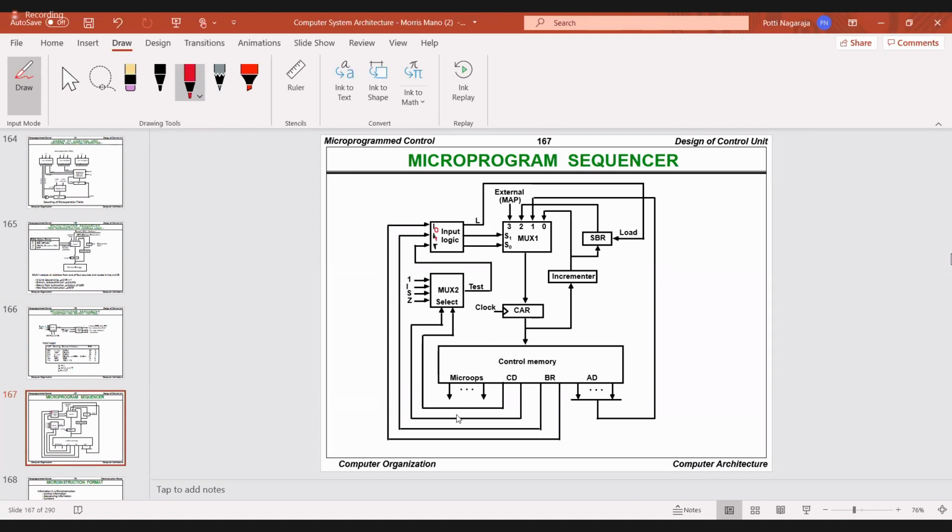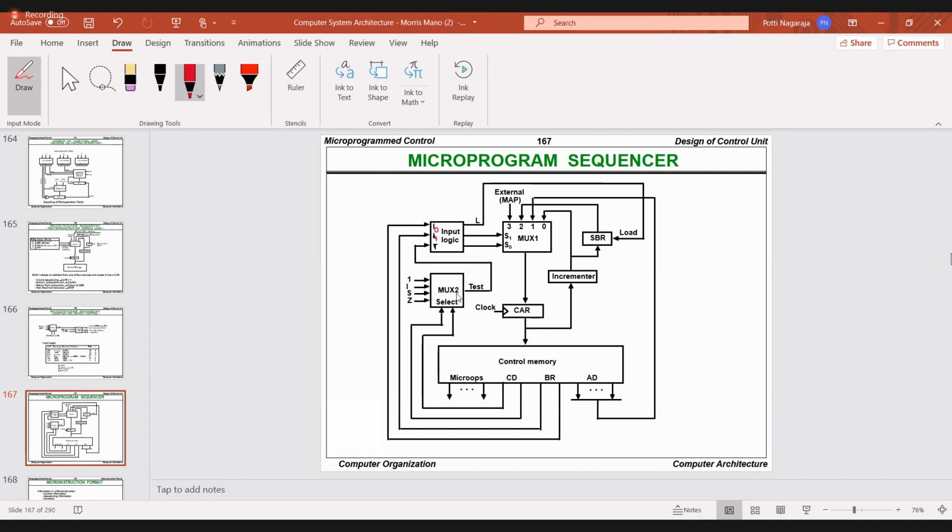C and D are the 2 selection lines. Is it okay? C and D are the 2 selection lines. Okay. This is one more selection line. This is multiplexer 2. So now tell me the operation.